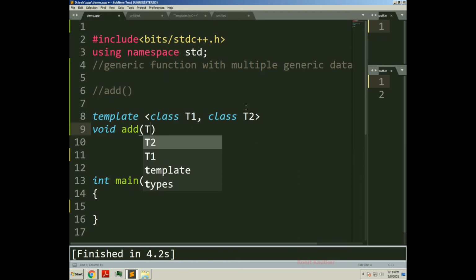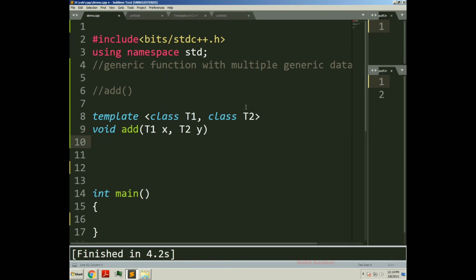I will take the first argument of type T1 and the second argument of type T2. And I will take one variable of type T1, let's say result, for holding the result of the operation, and result is equal to x plus y.